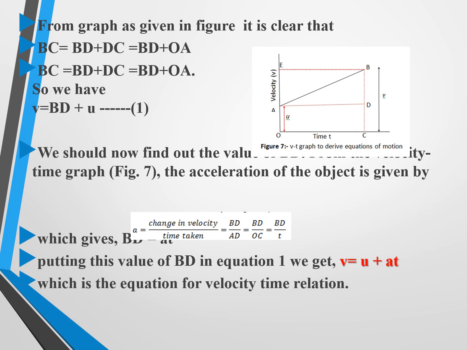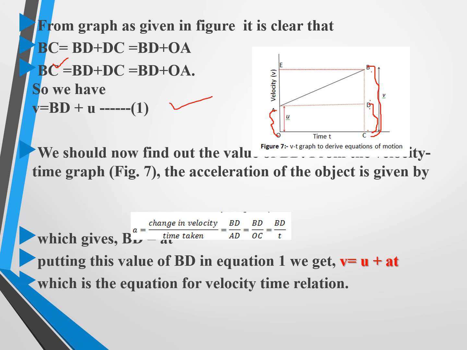From the figure, it is clear that BC is equal to what? BC is nothing but the change in velocity. Then BC is equal to BD plus DC, which is BD plus OA. Instead of DC, they are taking OA. Right? And so we have v is equal to what? v is nothing but the total BC, which is equal to BD plus u.